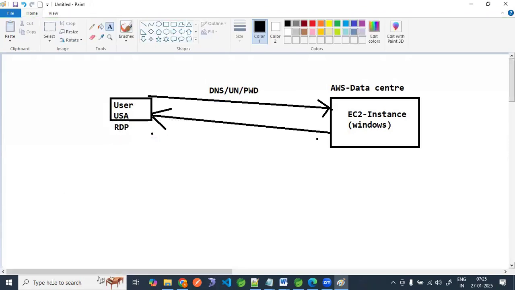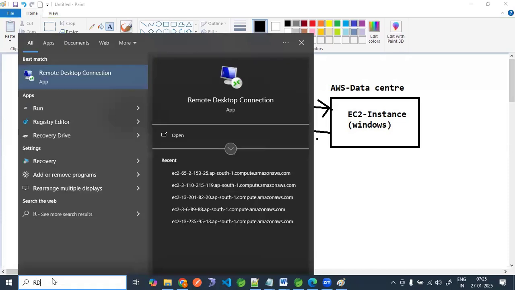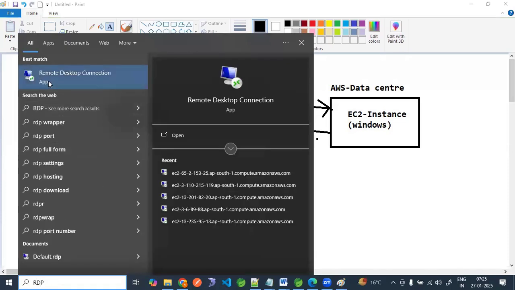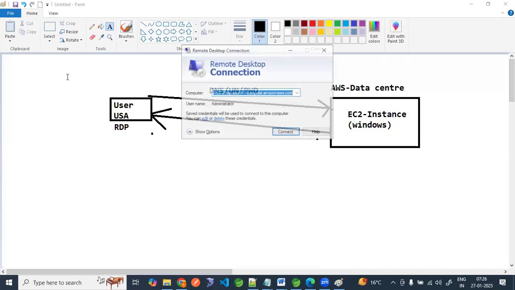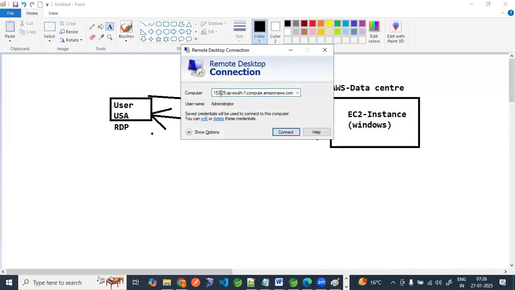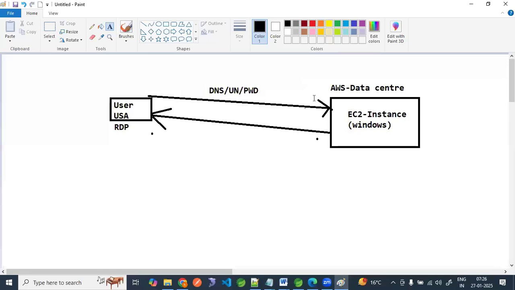What is RDP, guys? RDP is Remote Desktop Connection. Every Windows machine has this application. Once we click here, we pass the DNS name, then connect. Then it will ask for the username and password. Only then will you be able to connect from your Windows laptop to the AWS machine which we are creating. This is one of the important things.